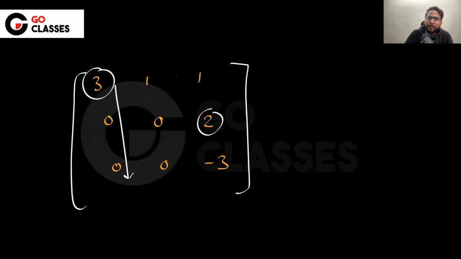How are you going to do it? Can you apply some transformation? Definitely. What is that transformation? You can replace this R3 by whatever multiple it is. Maybe you can replace it with... this is minus 3. That should be multiplied to get it at 2. I think 2 by 3, minus 2 by 3, right? So R3 plus 2 by 3 R2.